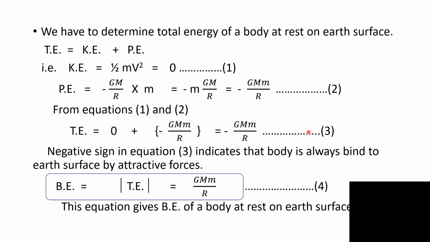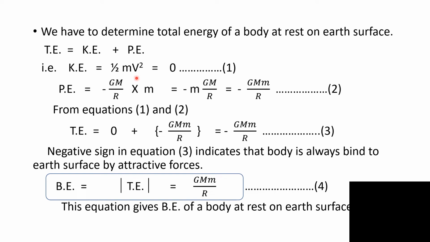To obtain the expression for binding energy of a body at rest on Earth's surface, we have to determine total energy of the body at rest on Earth's surface. The total energy is always given by kinetic energy plus potential energy. The kinetic energy is always given by half mv square. Here v means the velocity of a body.